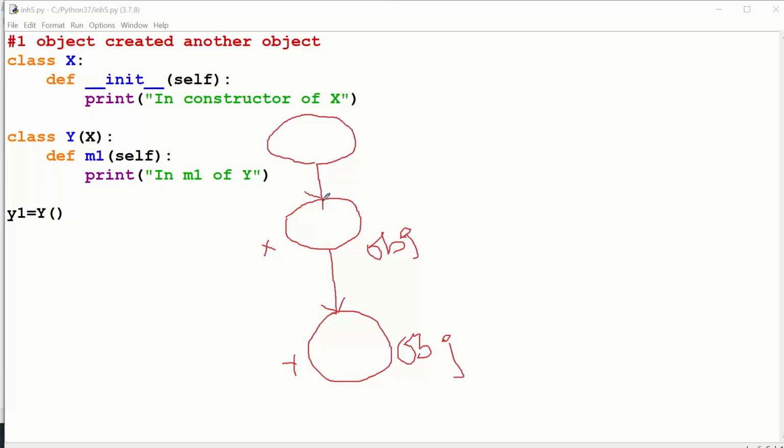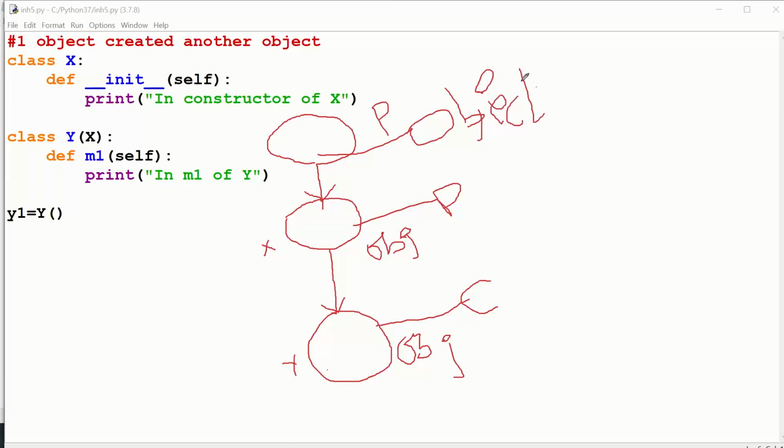See how I am writing. Try to understand. As a tree format, I'm writing, right? So this is parent, right? X is parent for us. For whom? For Y class. Y is the child class. For Y class, who is parent? X is parent. And for X, who is parent? This fellow is parent. Who is this fellow, sir? This is the object class. The name of that class itself is called object class.